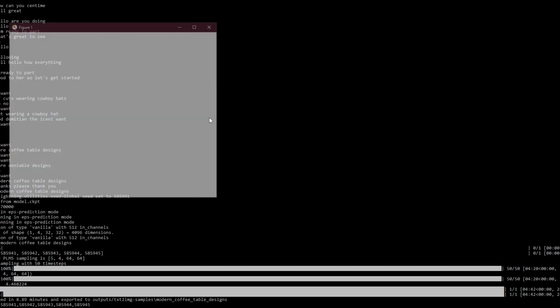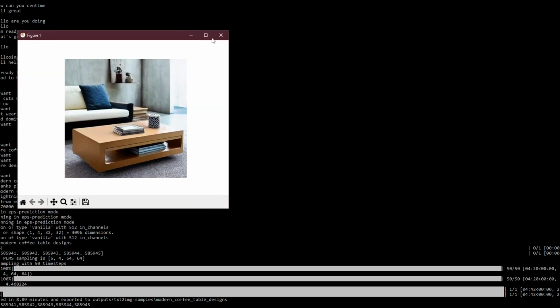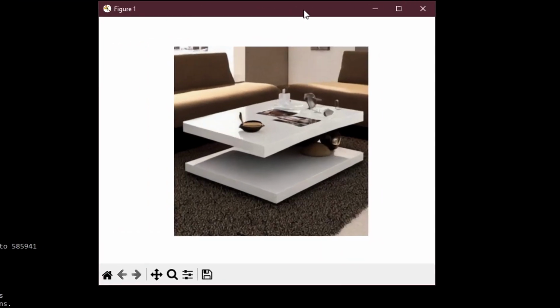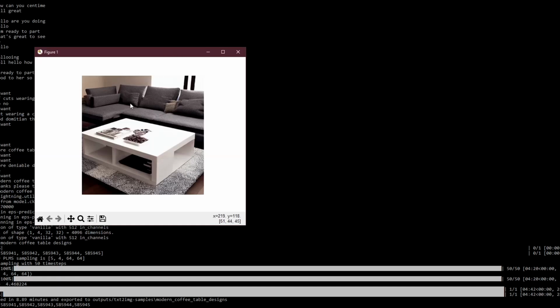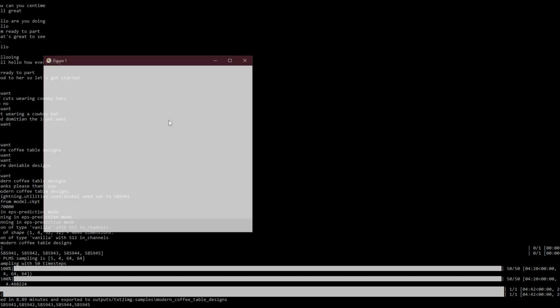Pure garbage. Also, the size of the images is small. Again, this is because of my PC. I cannot create larger images. Not that good either. Some floating tables. They are actually quite inspirational. She also tries to create the appropriate context for these tables to exist in. Again, these designs are entirely new. I mean, she's an AI assistant designer. We asked her for modern table designs and she simply delivered.